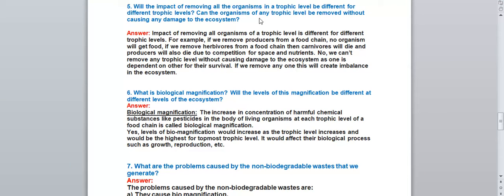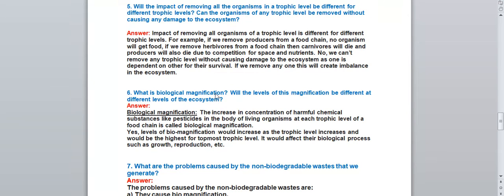Next part. Can the organisms of any trophic level be removed without causing any damage to the ecosystem? No, we can't remove any trophic level without causing damage to the ecosystem, as one is dependent on the other for survival. If we remove one of them, it will create an imbalance in the ecosystem. So this is not possible because one trophic level is dependent on the other trophic level. If we remove any one of them, it will create an imbalance in the ecosystem and the food chain will be affected.